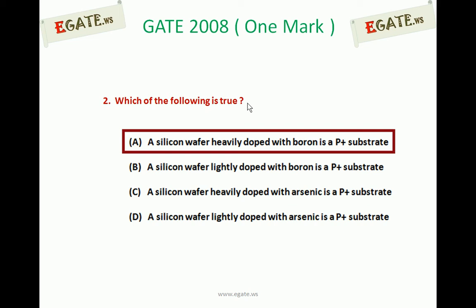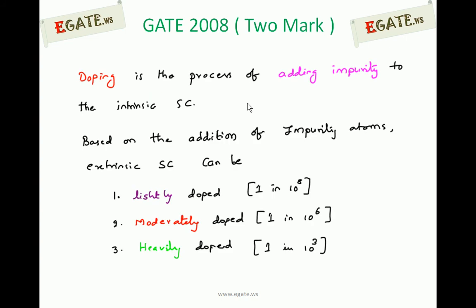We know that semiconductors are of two types. One is intrinsic semiconductor, the other is extrinsic semiconductor. Intrinsic semiconductor is also called pure semiconductor, but the disadvantage of that one is it has low conductivity, so it cannot be used practically. To increase the conductivity, impurities are added to the pure semiconductor, and then it is called extrinsic semiconductor. The process of adding impurity to the pure semiconductor is called doping.